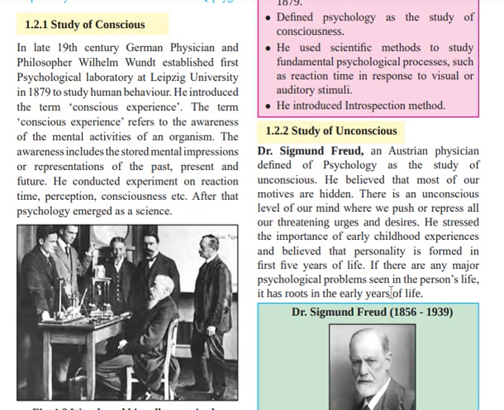And he stressed the importance of early childhood experience and believed that personality is formed in the first 5 years of life.